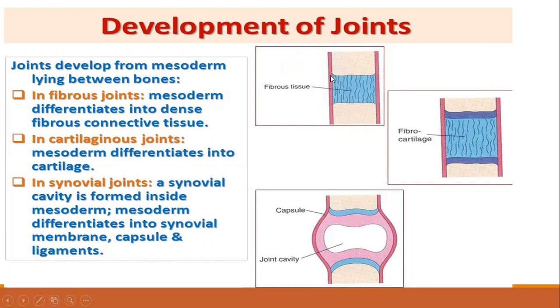So there are 3 types of joint: fibrous joint, cartilaginous joint, and synovial joint. Where the fibrous tissue differentiates into dense fibrous connective tissue, it forms a fibrous joint. Where it differentiates into cartilage, it forms a cartilaginous joint. And where there is a formation of a cavity between the two bones, it forms your synovial joint.